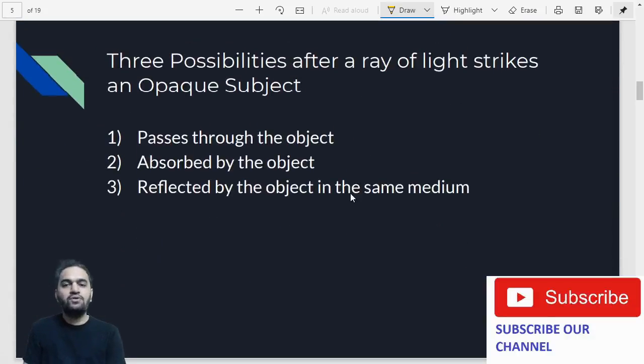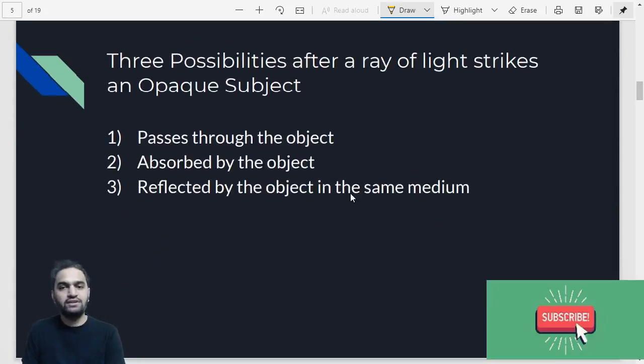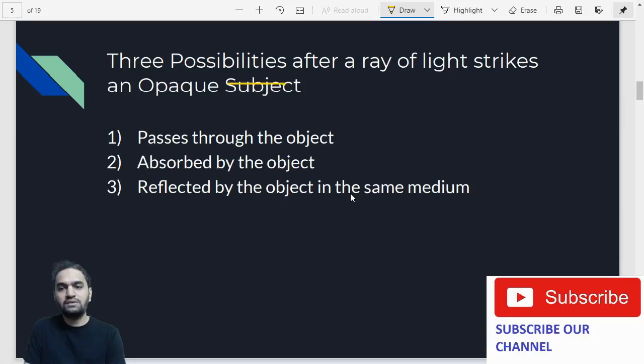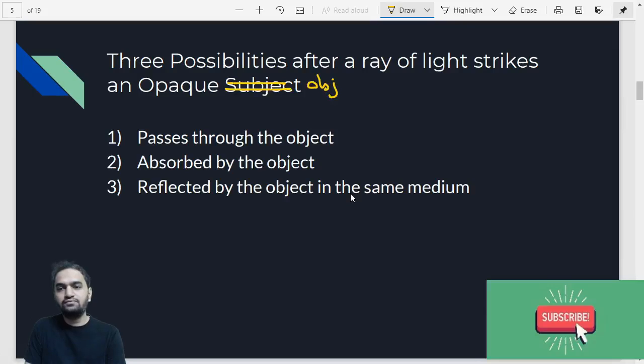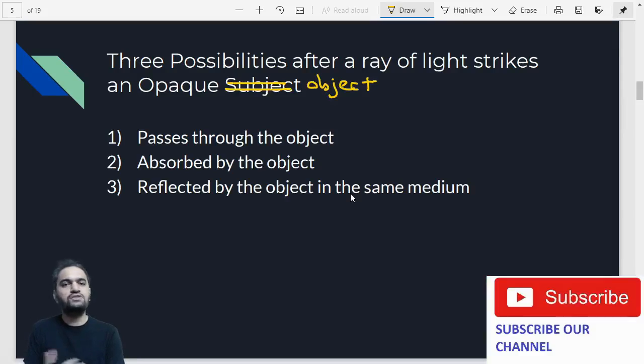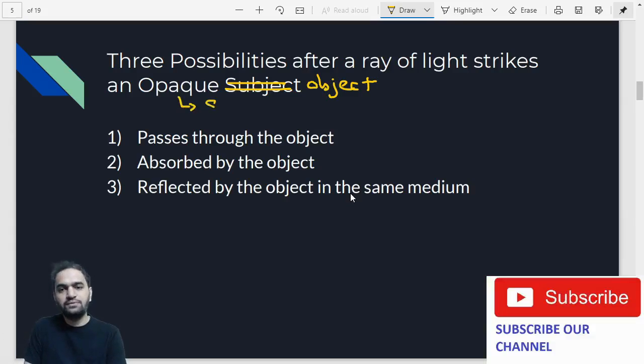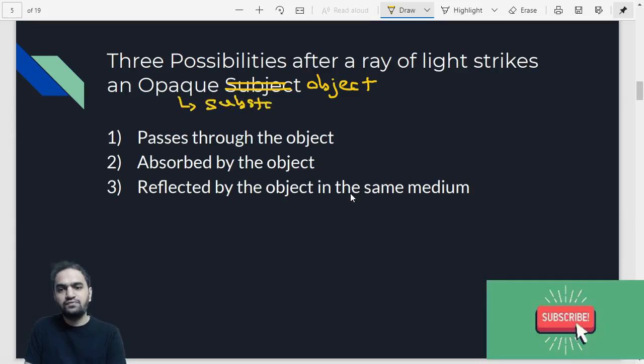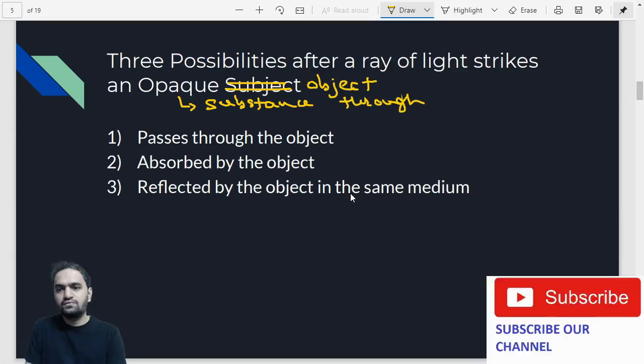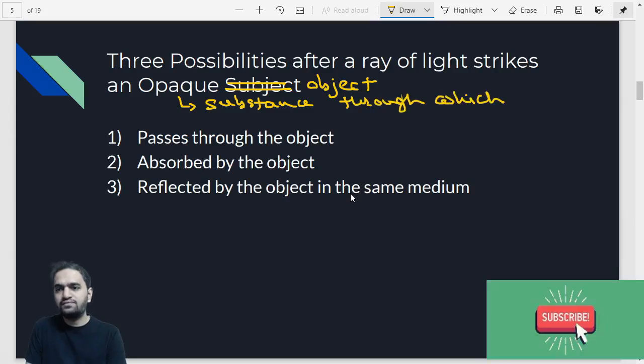Now let us talk about what the possibilities are after a light strikes an opaque object. For example, suppose there is some object. Opaque object means what? A substance through which light cannot pass.